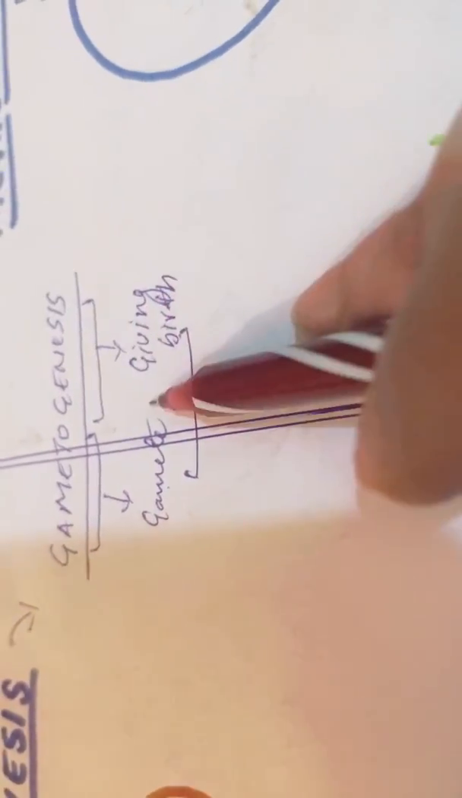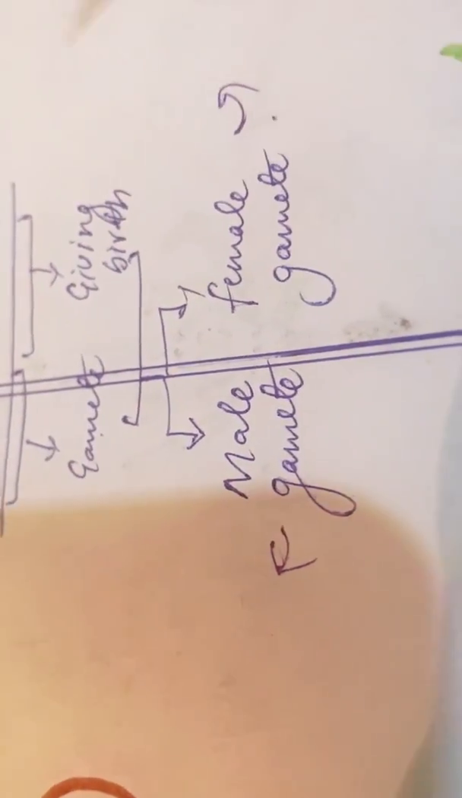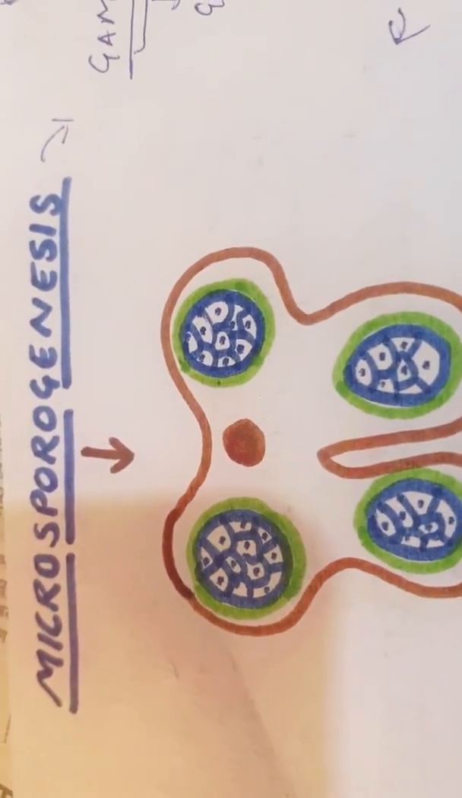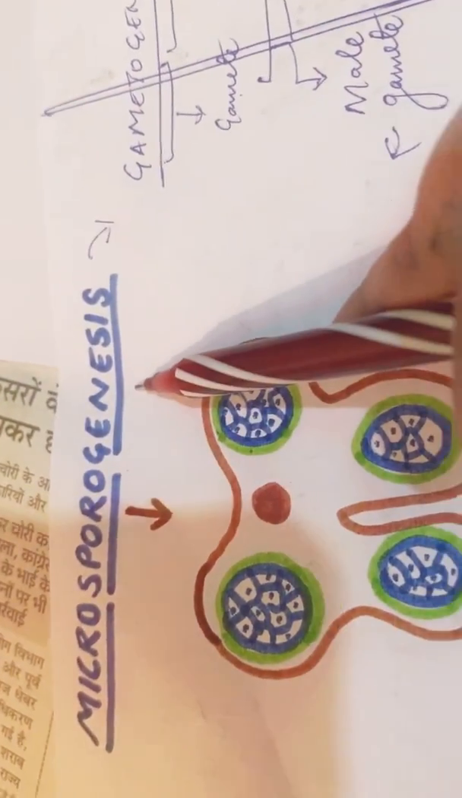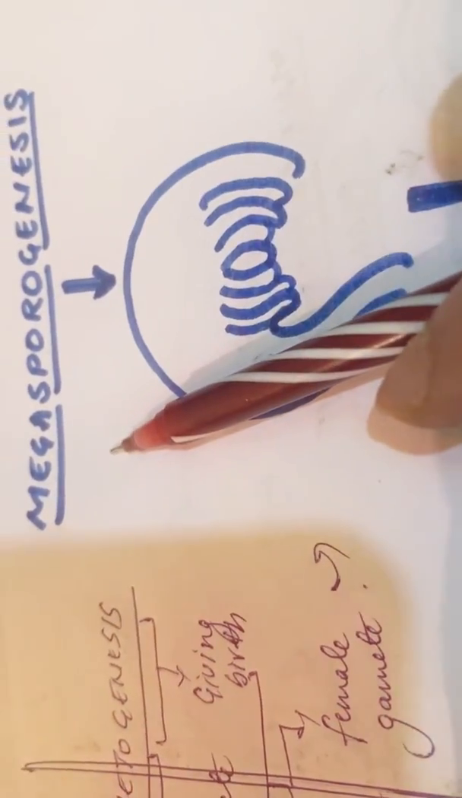That is gametogenesis. You know very well, in sexual reproduction there are two kinds of gametes. One is the male gamete, and the second is the female gamete. So the same thing we are going to study here. We are talking about the formation of male gamete and the formation of female gamete. Male gamete formation is microsporogenesis. From the name you can get it, the formation of a microspore. Similarly, megasporogenesis is the formation of a megaspore.